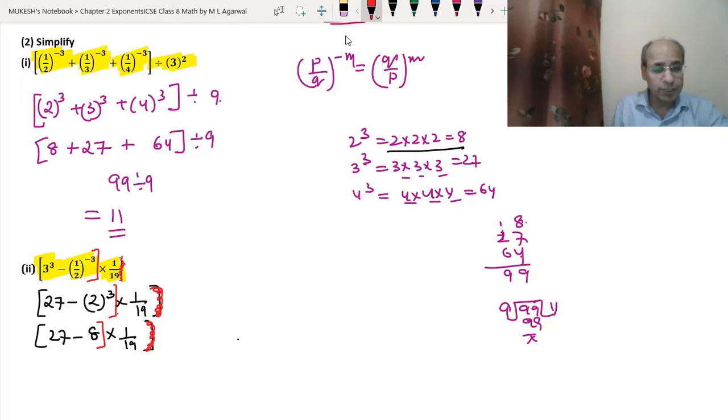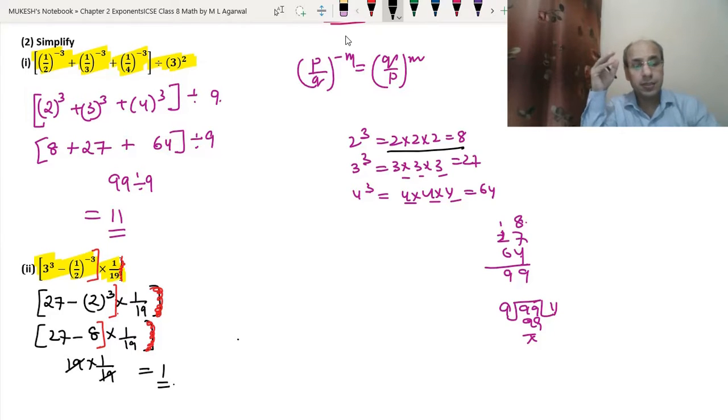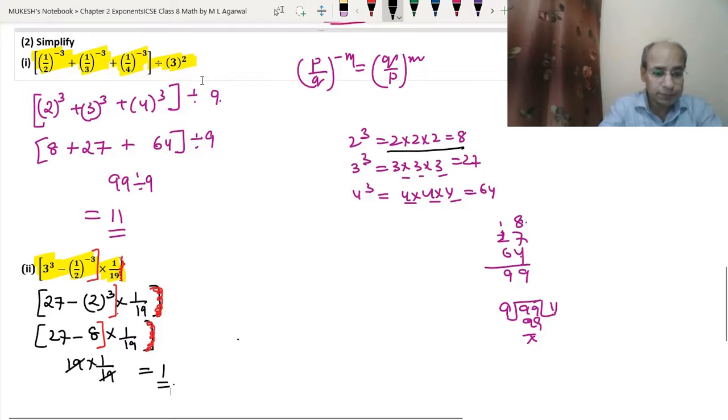Okay. 27 minus 8 will be 19 into 1 upon 19. 19 can be divided, yes, we have learned that in rational numbers. So that is the answer we got. Sometimes there are printing mistakes, so we have to find which printing mistake it is by seeing the answer. I just saw the answer and found this mistake, so you can just correct it in your books. This is the way that we can solve this question. Okay, now let's do the third part.